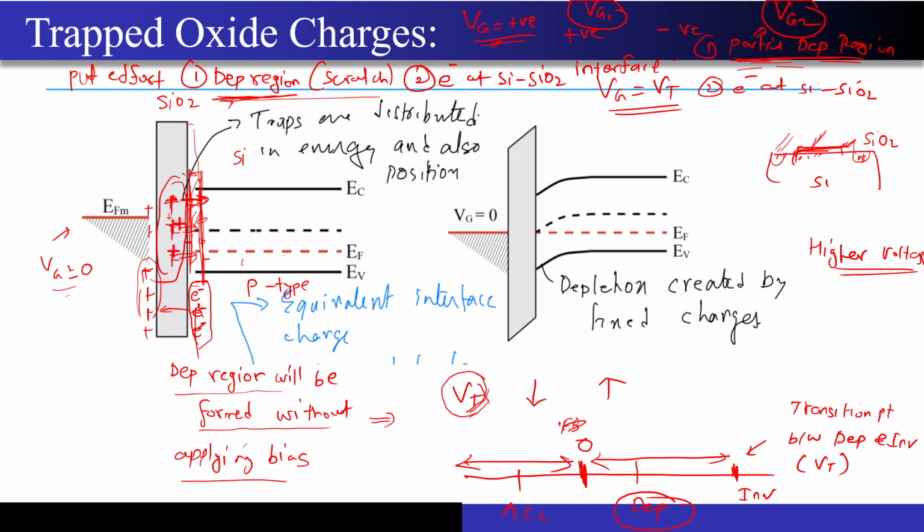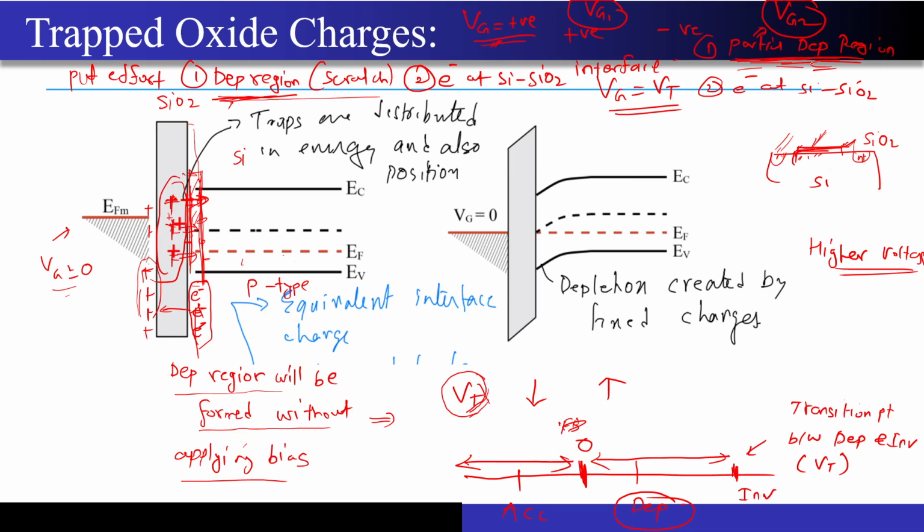Come on, this should be easy now. What is more easy, to create the depletion region from the scratch or to create the partial depletion region? Which is more easy? Correct, to create the partial depletion region, right?